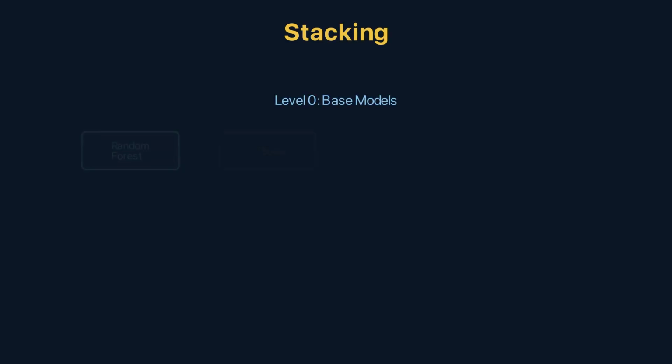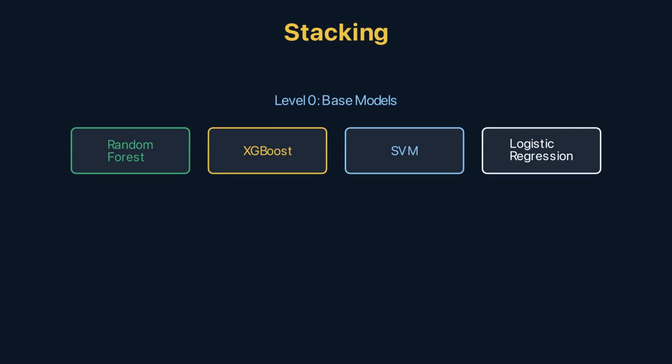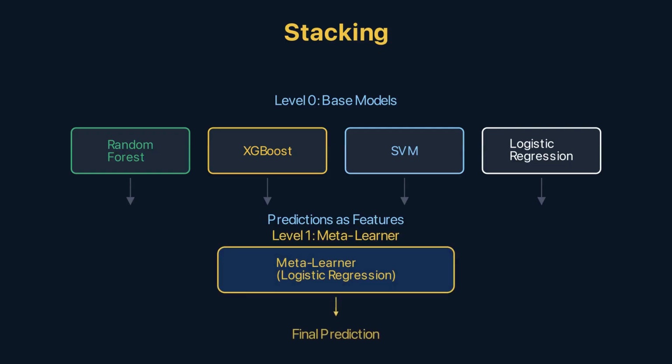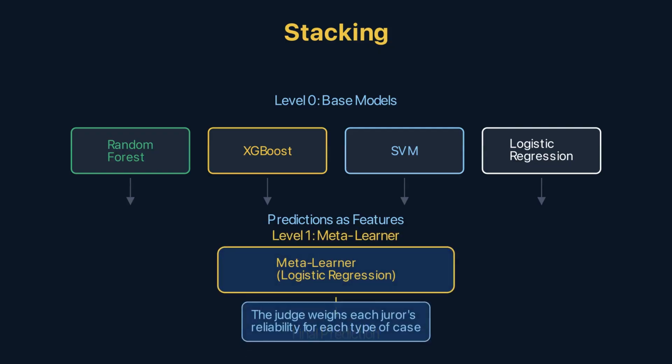Combine diverse model types. Train a random forest, an XGBoost model, an SVM, and a logistic regression on the same data. Use their predictions as features for a meta-learner, a simple model like logistic regression that learns which base models to trust. The meta-learner is trained on cross-validated predictions to avoid overfitting.